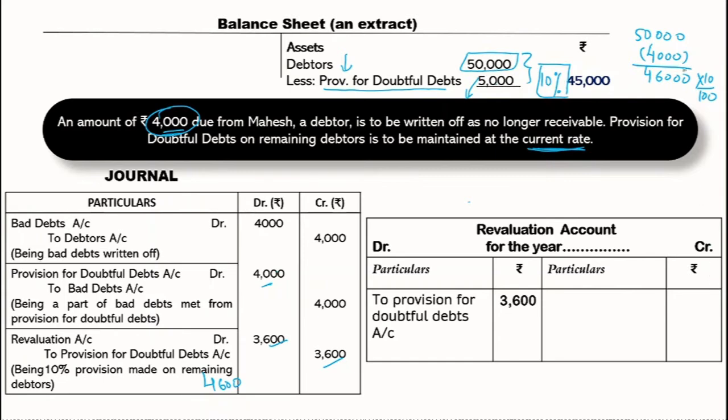Debtors are 50,000, there's a bad debt of 4,000. So in the first step, we have taken out the bad debts, and this bad debt can be easily recovered from the provision amount. The provision amount is 5,000. We deducted 4,000 bad debt, so we are left with 1,000. And it says that it has to be maintained at the current rate, which is 10%. 10% of 46,000 is 4,600. It has to be maintained at 4,600. Already 1,000 is there with us. So we are going to have a provision of rupees 3,600. And this is what we are going to show in our revaluation account.